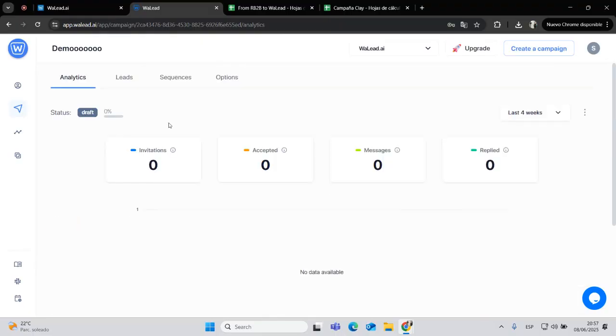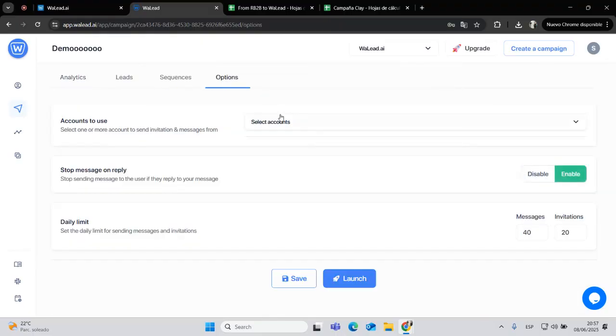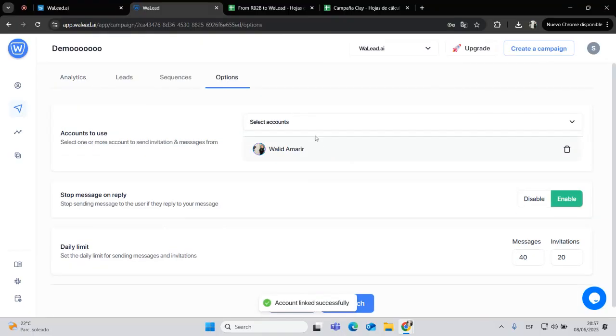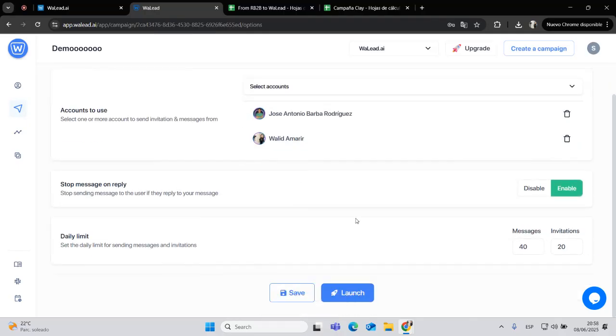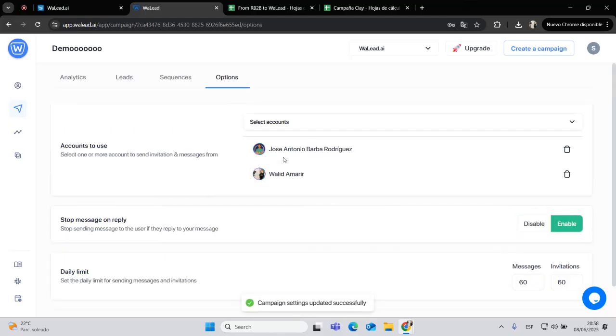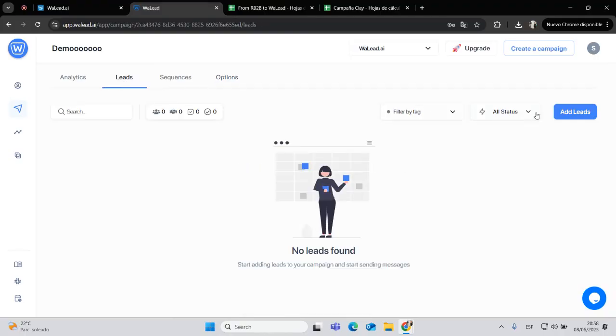First step when we create a new campaign is to go to options and select the accounts. It will be for which account, for Joseph or WaLead, for which one. Then we need to set up the daily limits. For example, we can put like 60 and 60 every day. Let's press on save. And then we need to add the leads.